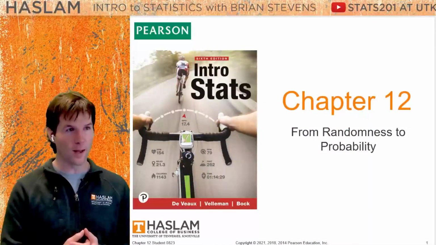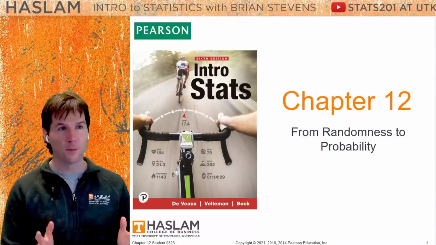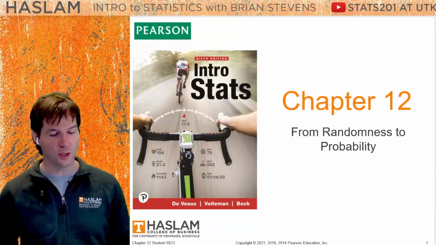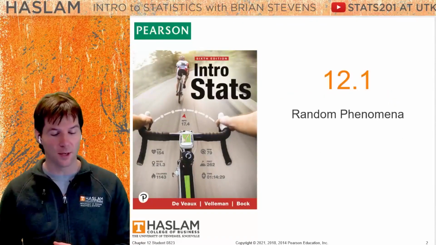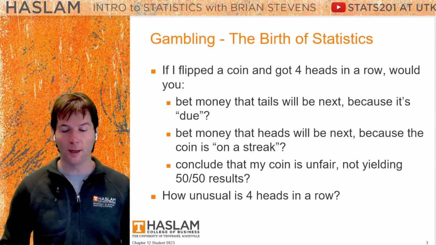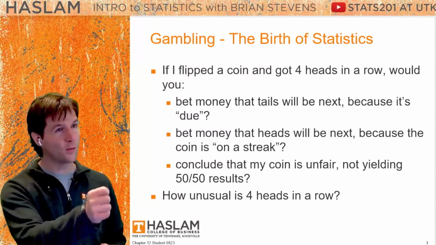Probability is a very mathematical topic in statistics. But don't worry, we're going to break down each equation and how to use it. But let's first talk about what a random phenomenon is. When we have a random phenomenon, the best thing to think about is a coin flip.